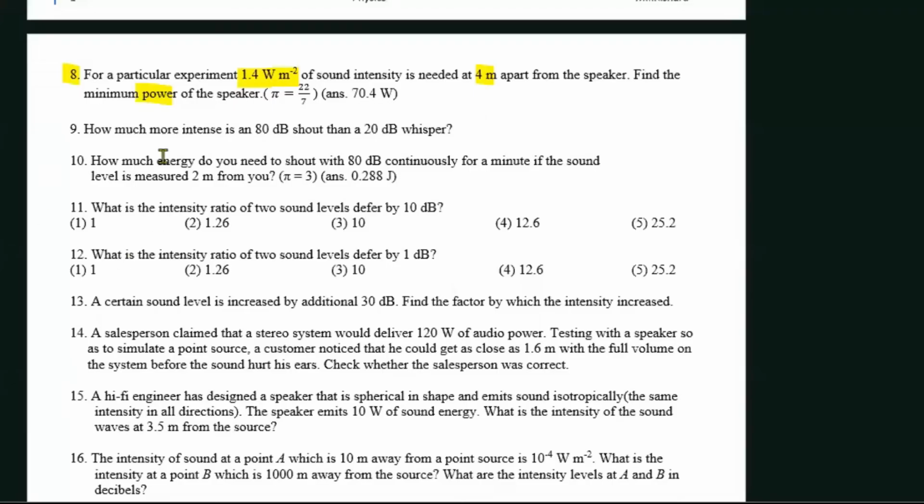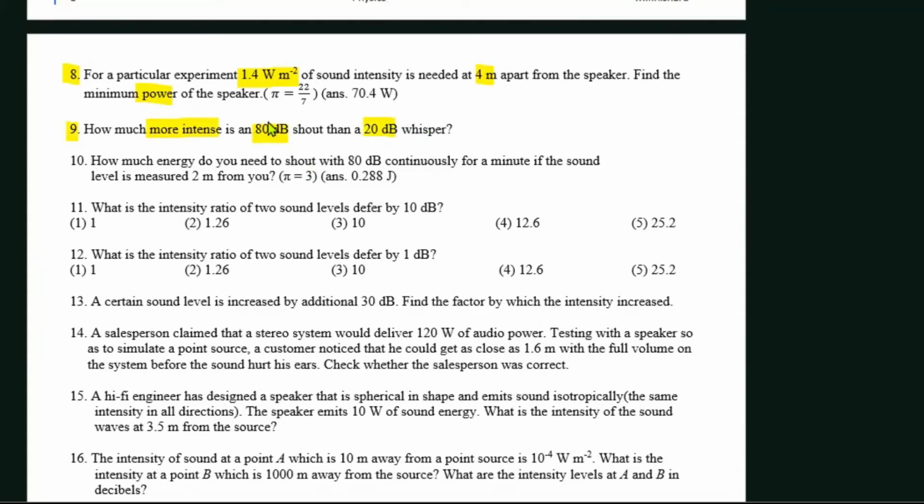Right. Okay. So let's go for the 9th question. It says, how much more intense is an 80 decibel shout than a 20 decibel whisper? So this states how much louder is this 80 decibel shout than this 20 decibel whisper.